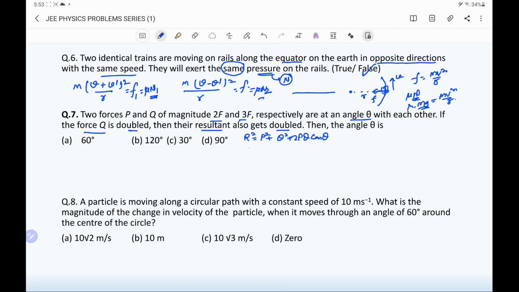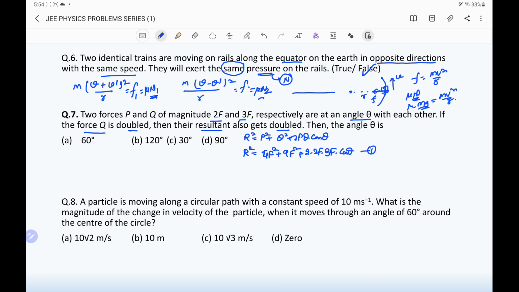In the first case, R square is equal to, first P, that is 2F, so it is 4F square, Q is 3F, so it is 9F square, plus 2 into 2F into 3F into cos theta. This is the first equation.